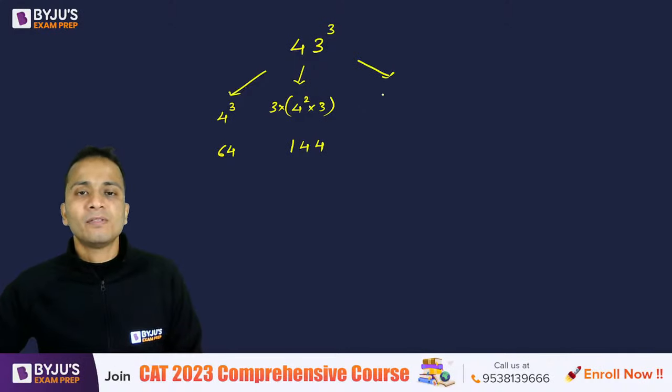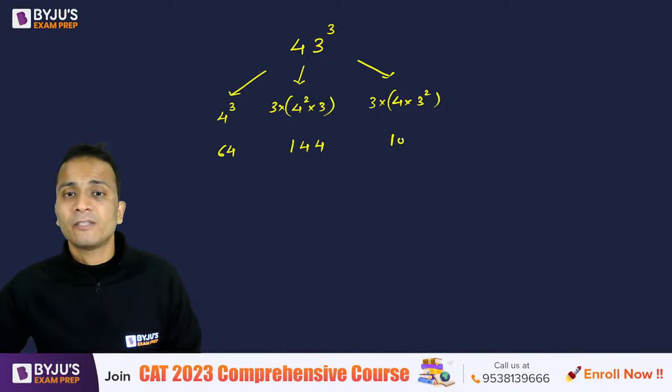The next part will be 4 multiplied by 3 square and the entire result multiplied by 3. So 4 into 9, that is 36. 36 into 3 is 108. All right. And the final step, that is 3 cube, which is 27.